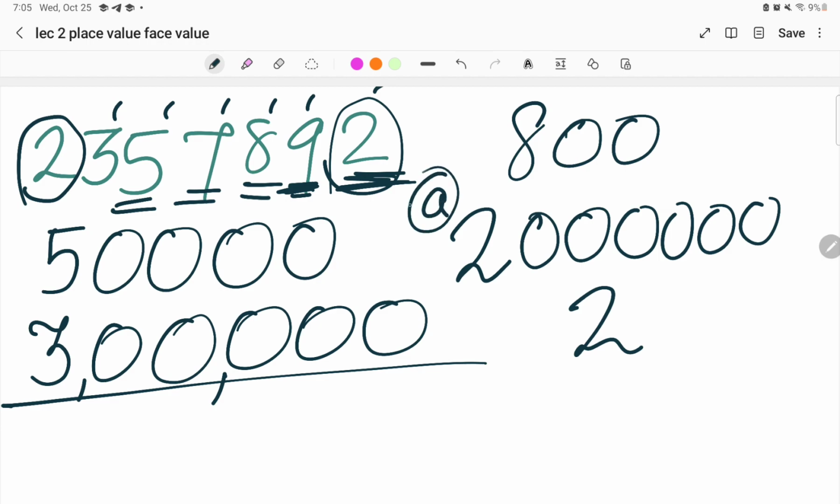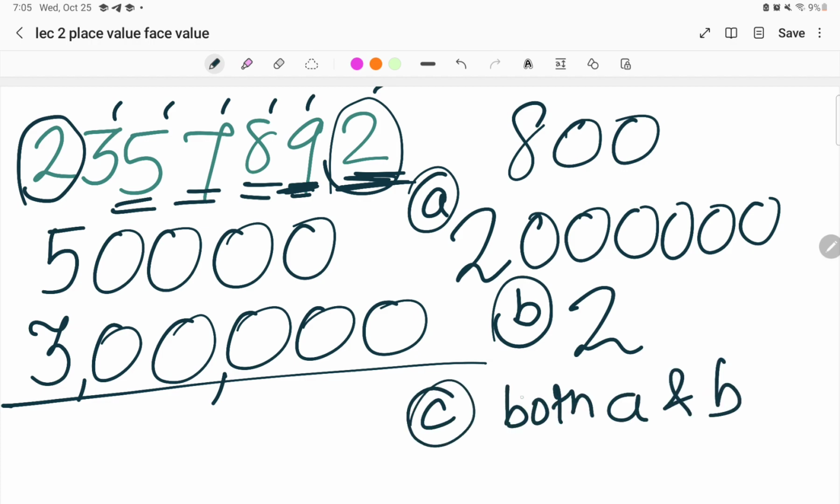If it is given in option number A, if it is given in option number B, and option C is both A and B, then go for option number C over here. In this way you have to find out the place value. I hope you have understood the concept of place value.